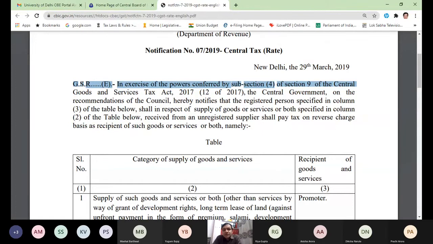But in this 9.4, what is the condition? That the supplier should be an unregistered person. When an unregistered person supplies goods, that person cannot pay the tax to the government of India because that person is not registered. Until you are registered, you cannot pay tax to the government of India. That is why in those cases, the government says that when supply is received from an unregistered person, then the recipient has to pay the tax. I hope you are getting the point.